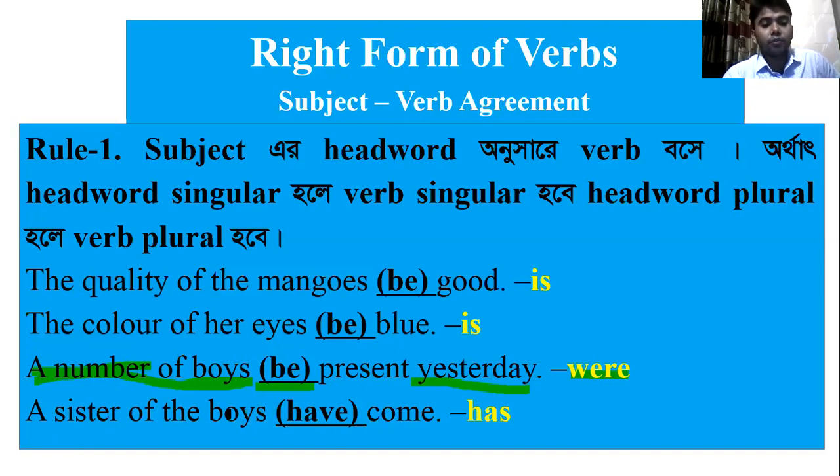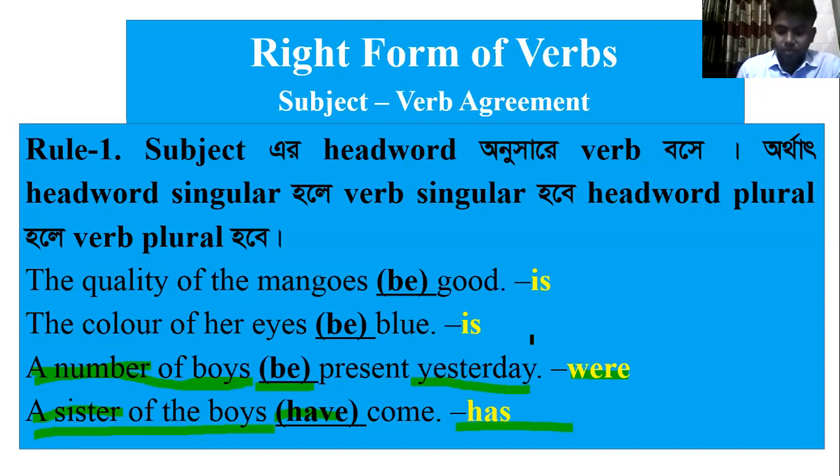A sister of the boys. Here also again we come to the point that in a sister of the boys, boys is not the head word here. A sister is the head word. বালকদের একটি বোন. Have come here. So we see have is the plural form of verb, but we should write here the singular form of verb, has. Between these two, has is the singular and have is the plural.